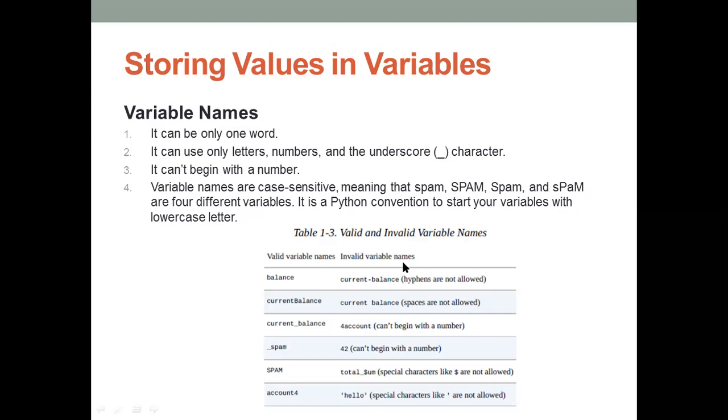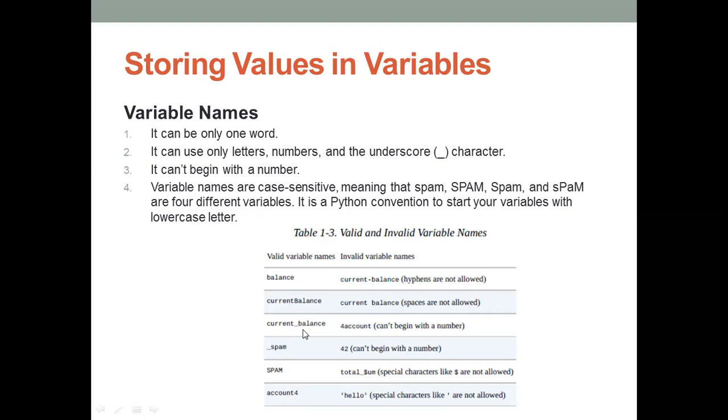Here you see some valid and invalid variable names. First, balance is a valid variable name. An invalid variable name is current-balance, because a hyphen is not allowed. You can remove the hyphen and attach current balance as a single word, then it will accept it. But if you use a hyphen, comma or white space, it will not accept it. So currentbalance, this one is valid. Here you see space is not allowed.